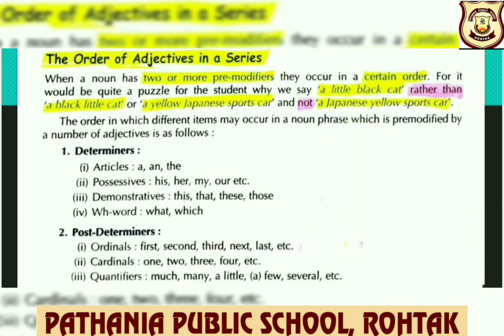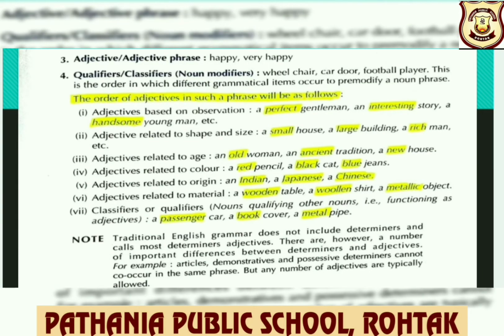Quantifiers, much, many, a little, a few, several, etc. Adjective, that is happy. Adjective phrase, very happy. Qualifiers, classifiers, noun modifiers: wheelchair, car door, football player. This is the order in which different grammatical items occur to pre-modify a noun phrase.